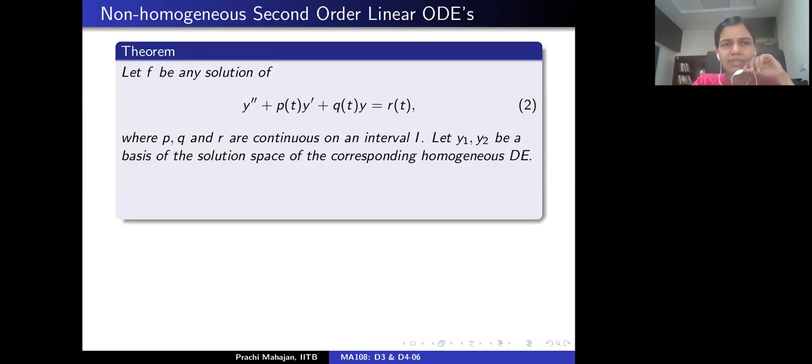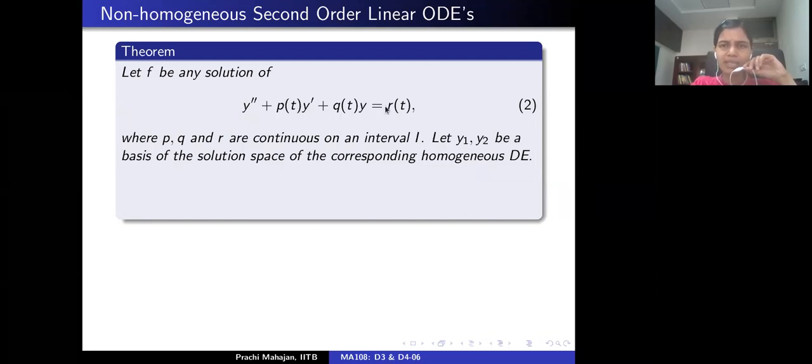If we have a solution f of the non-homogeneous differential equation, a second order linear non-homogeneous differential equation such that the coefficients p, q, and r are all continuous on an interval I, and I'm given that f is a solution, I am going to write down the associated homogeneous differential equation.